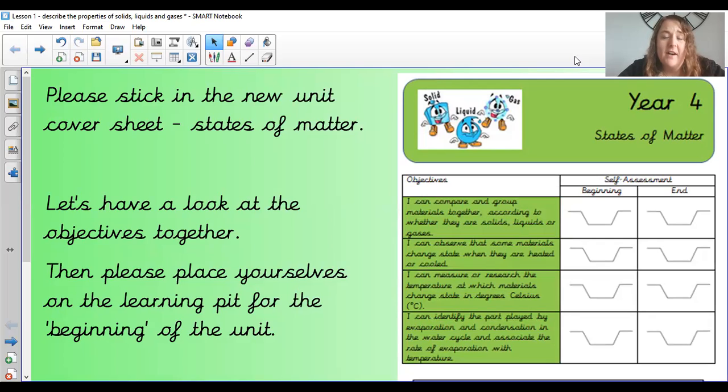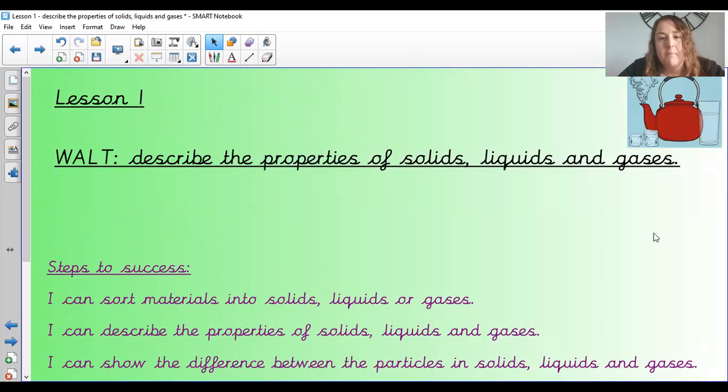I'm sure when we finally get back to school, we will go over some of the sound unit that we did completely remotely, but I do want to start and have a look at this one with you as well. So if you want to pause the video and have a quick look at some of the objectives and think about where you are, obviously you can't mark where you'd be on the learning pit, but we are going to be learning to group materials, knowing that some materials change their state when they're heated and cooled and things like that. So for this lesson, we're going to be describing the properties of solids, liquids, and gases.